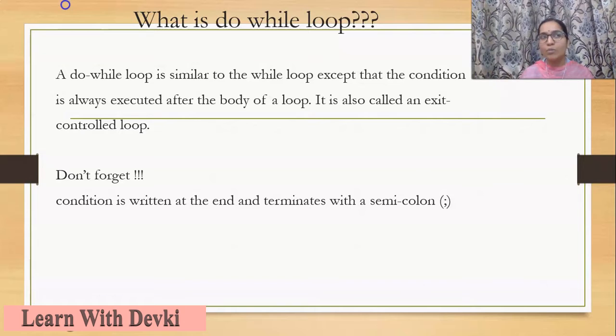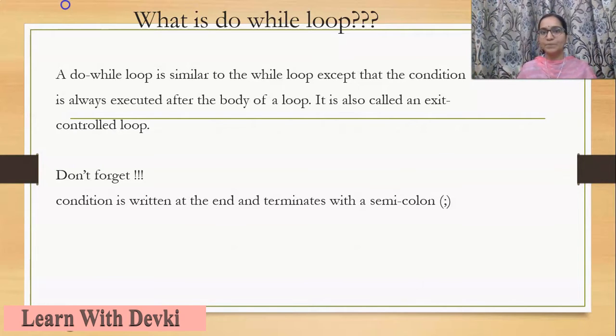There are three main components in a loop: initialization, condition part, and increment and decrement part. Initialization is the same for all the looping statements, but in an entry control loop, the condition is checked before the body of the loop is executed. Means first the condition is checked, only then the body of the loop will be executed. If the condition is false in the first case, then the body of the loop will not be executed even once. Zero-time execution of the body happens in an entry control loop if the condition is false at the start.